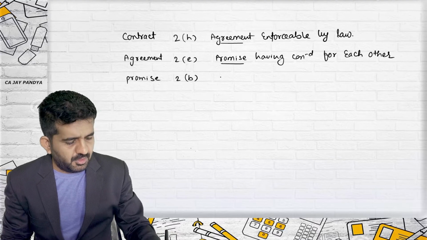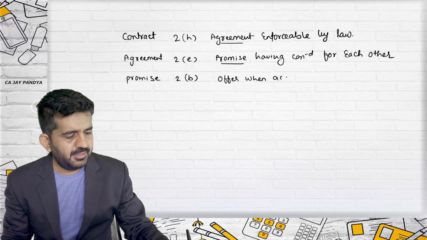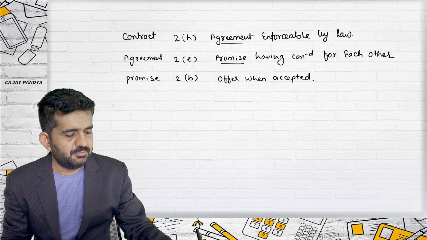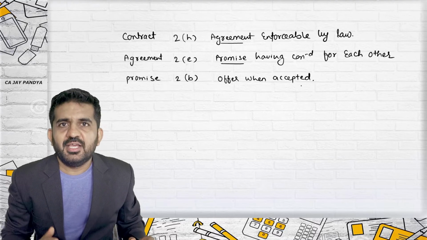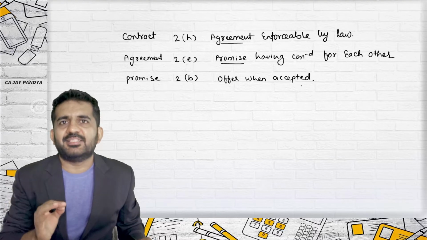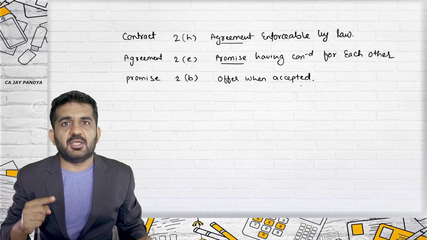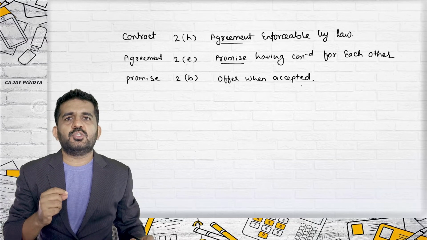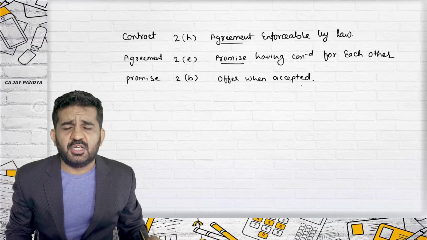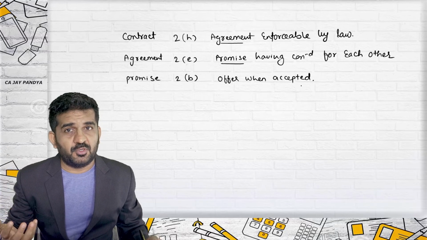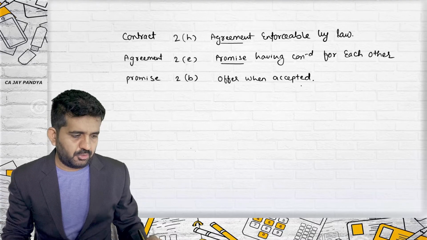What was offer? What was promise? Offer when accepted becomes a promise. So if someone asks me what is contract, I will answer this. Offer when accepted becomes a promise. Promise having consideration for each other will become an agreement. Agreement enforceable by law will become a contract. Then we understood different scenarios and questions, whether it was an offer or not, a promise or not, an agreement or not, a contract or not.